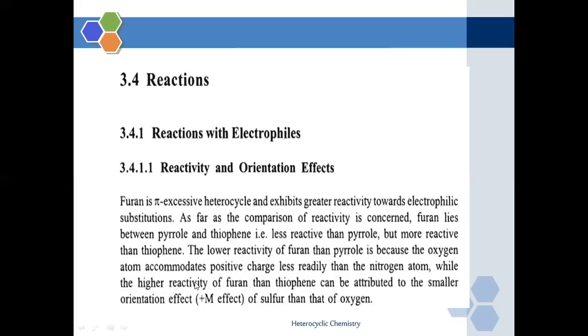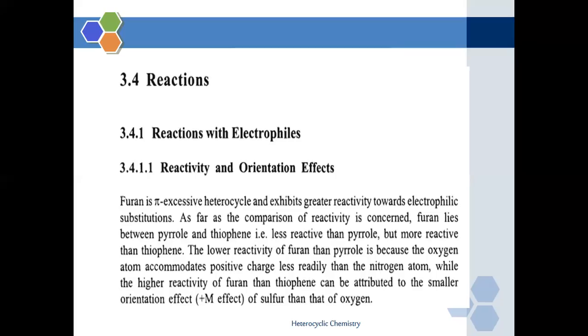Why is the reactivity of furan more when compared with thiophene? The reason is that sulfur exerts a smaller positive mesomeric effect than the oxygen atom.